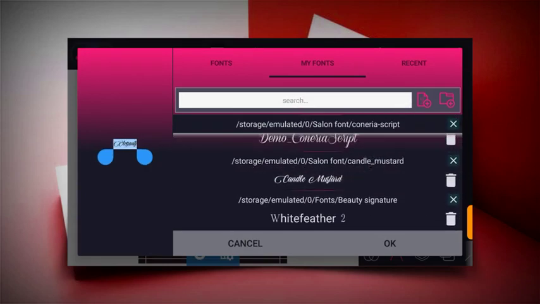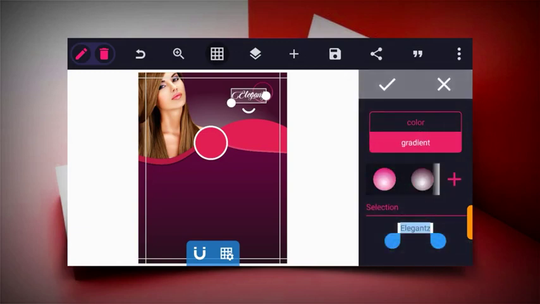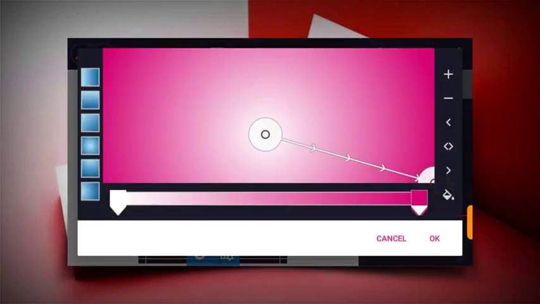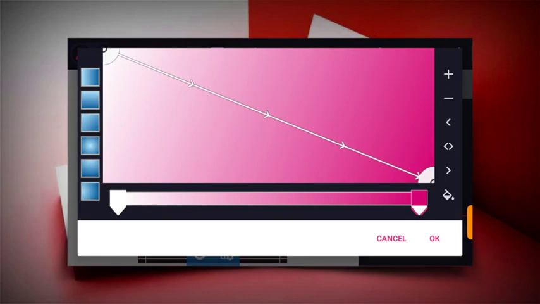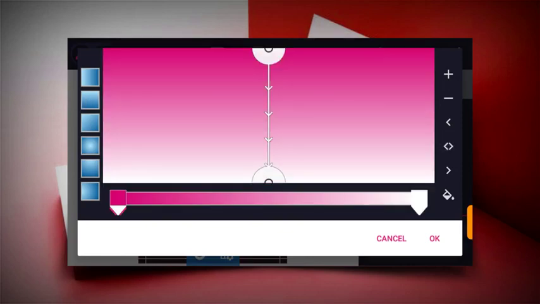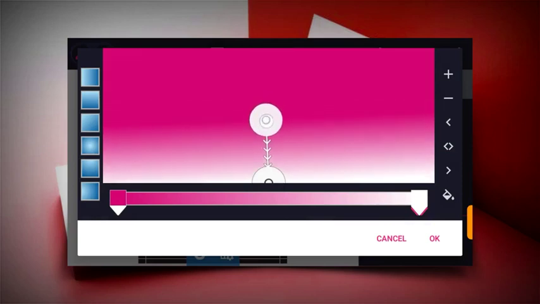So Candy Mustard is a beauty font. As you can see, it's under my beauty salon font. And now the next thing to do is click on color and then choose gradient and that same color. And then let's change the pattern to something like this. Would be nice. Let's reduce it downward a bit.